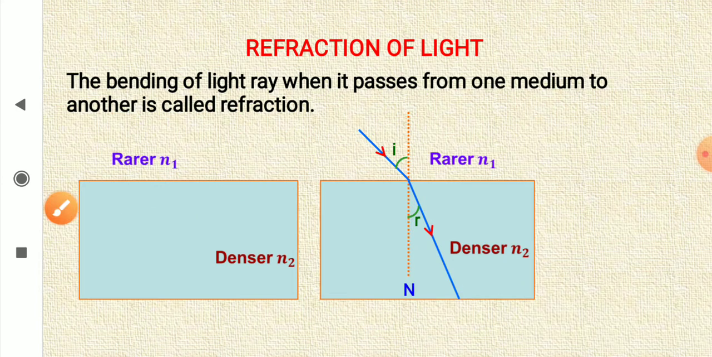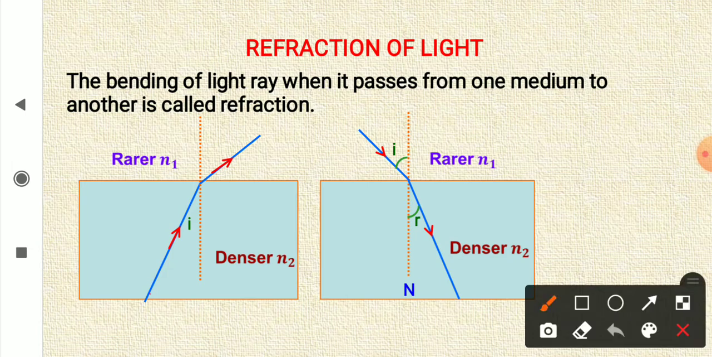Now, when light travels from denser to rarer medium, then also it changes its path. You can see here the straight path of the incident ray is this one, but the refracted ray has changed its path, right? And one more thing, you can see the angle of incidence here, that is the angle between the normal and the incident ray. Angle of refraction is the angle between the refracted ray and normal.